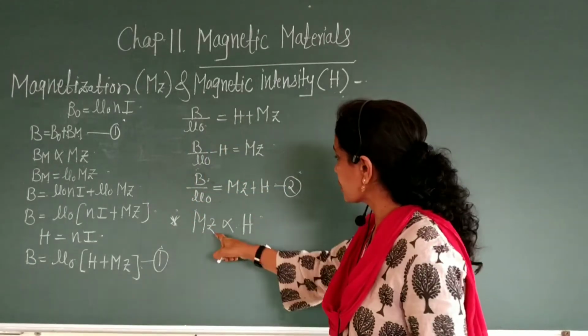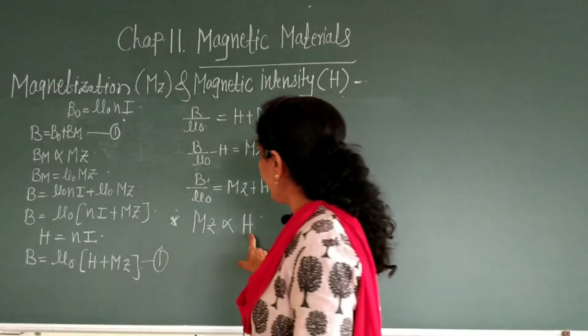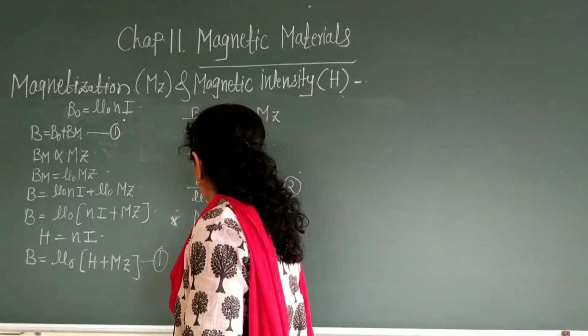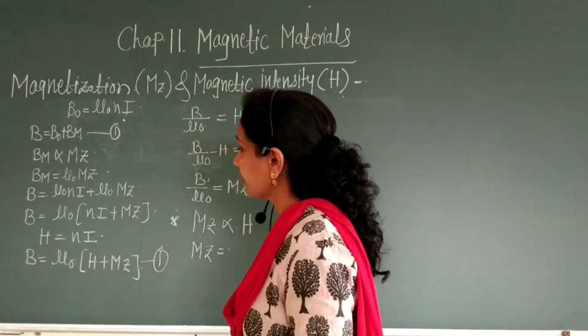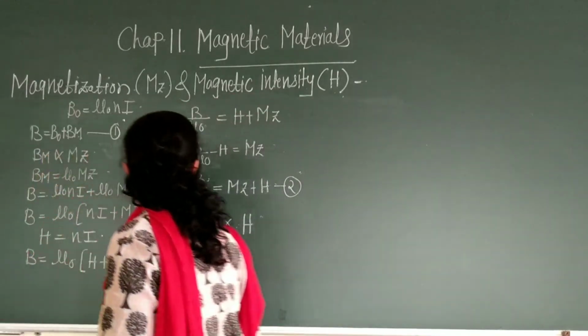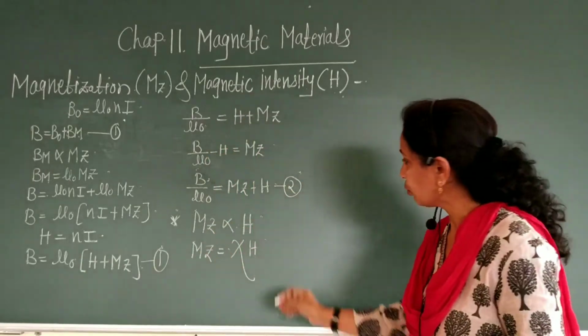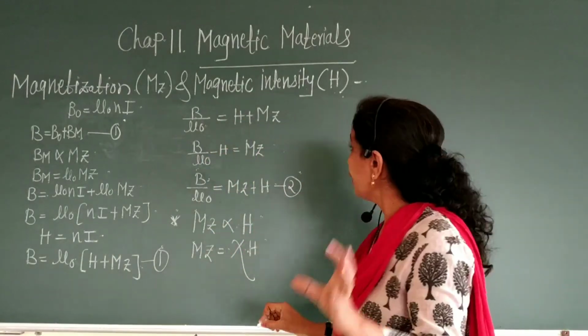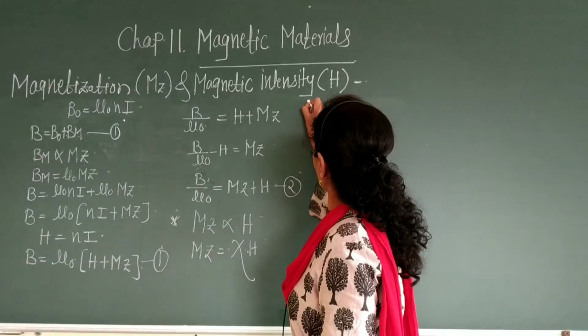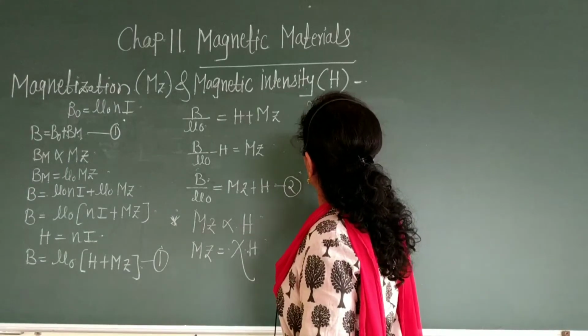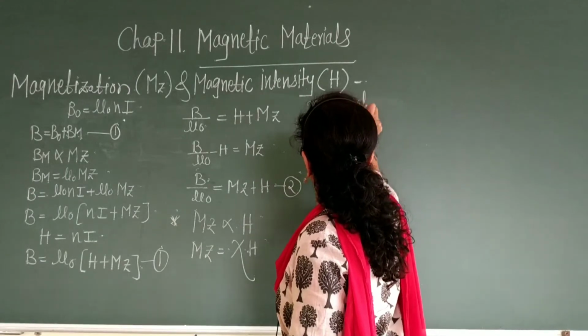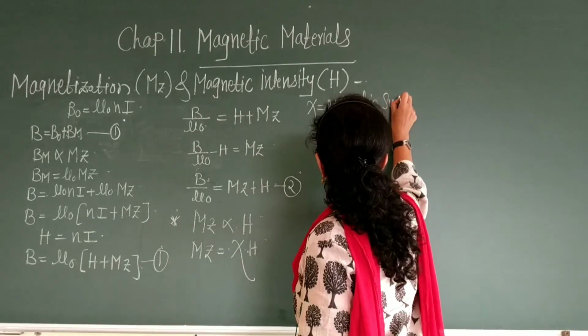Magnetization of the substance is directly proportional to H. Therefore, Mz is equal to a constant chi into H. What is chi? Chi is called the magnetic susceptibility.